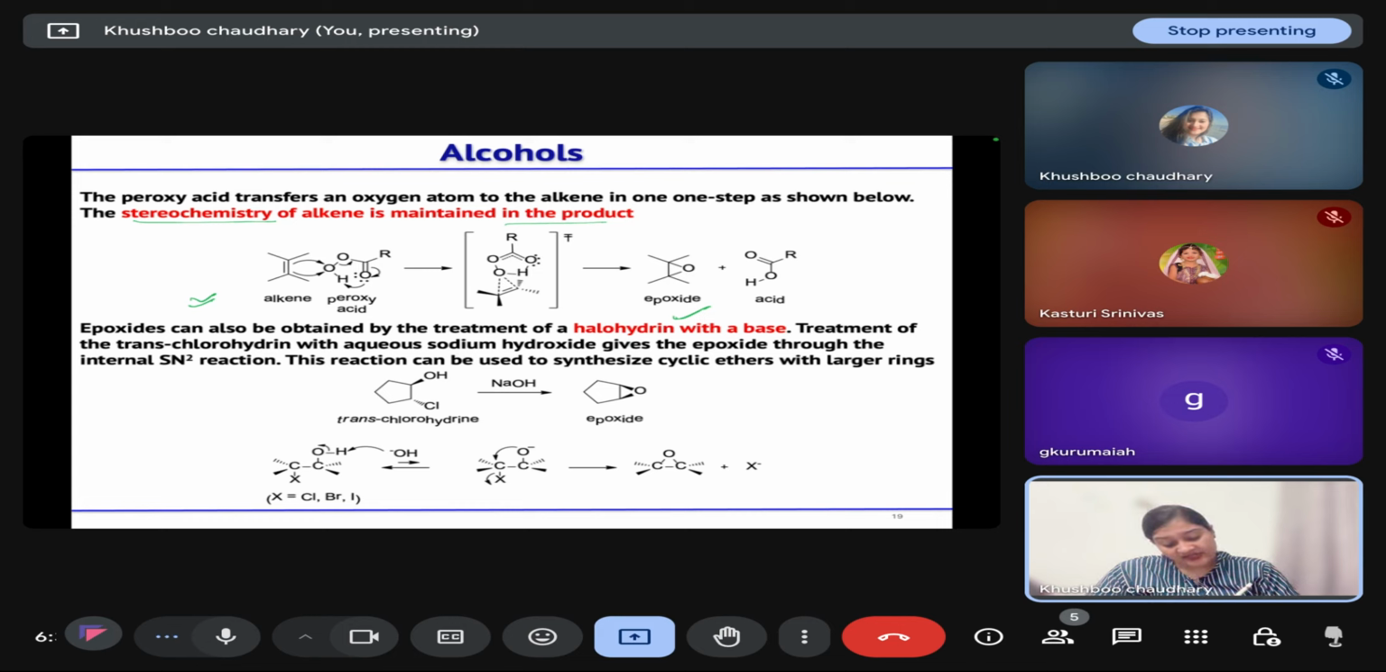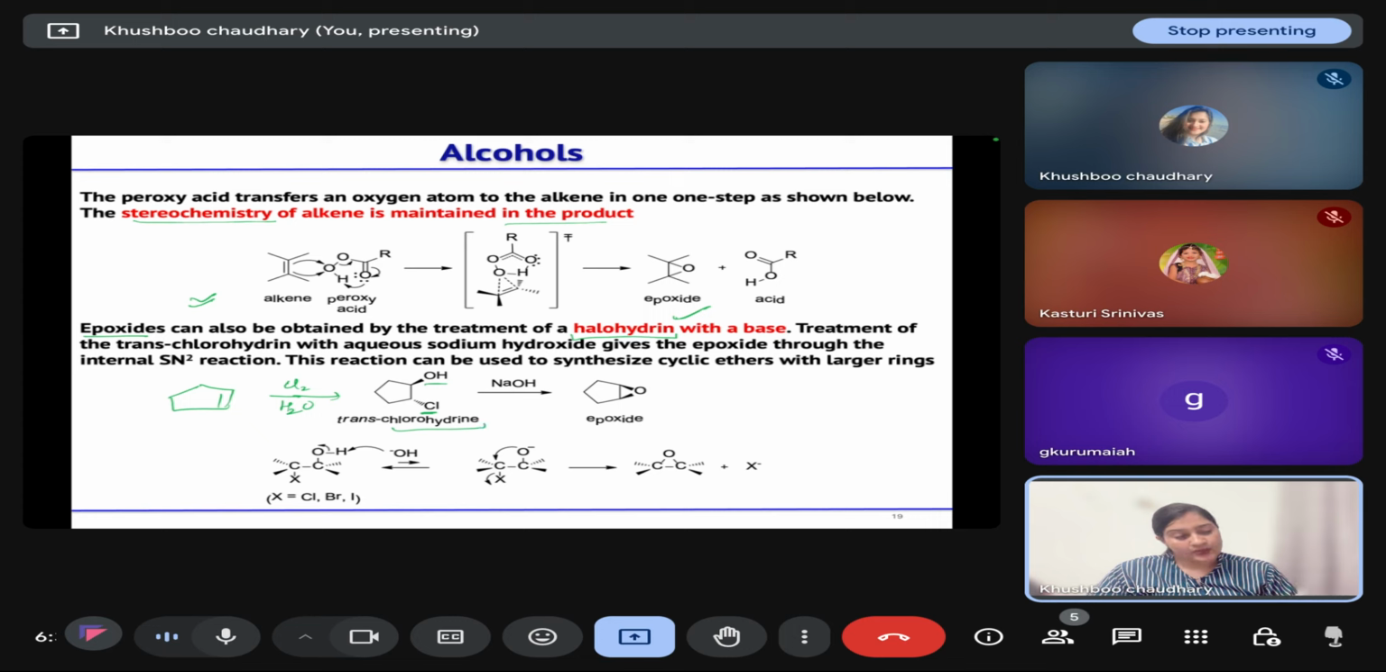Then the other method that we can use for the preparation of epoxides is by treating your halohydrin with a base. So this is your halohydrin, and how will we form this? If we have an alkene and we are treating it with chlorine in the presence of water or bromine in the presence of water, then it leads to the formation of first the chloronium ion, and then water will open it up, rather than the chloride ion that is leaving in the process. So this leads to the formation of your chlorohydrin.